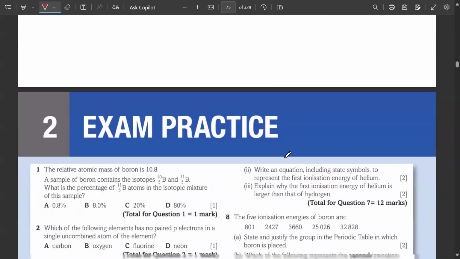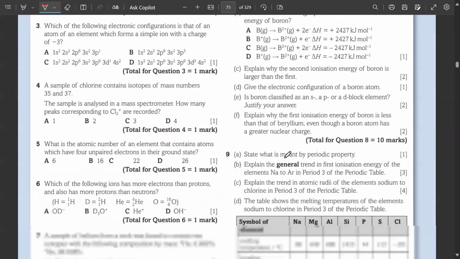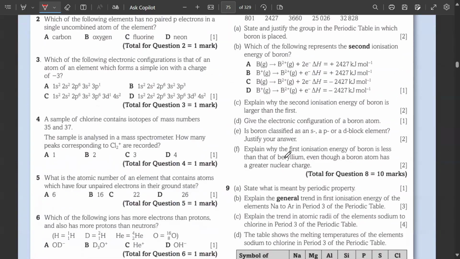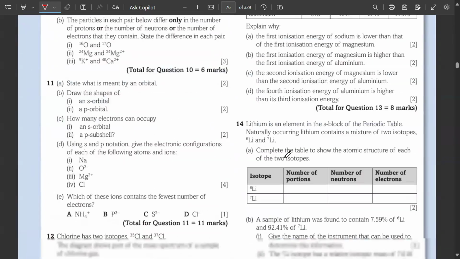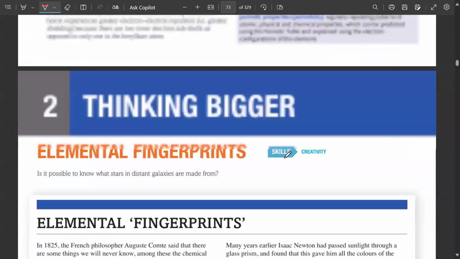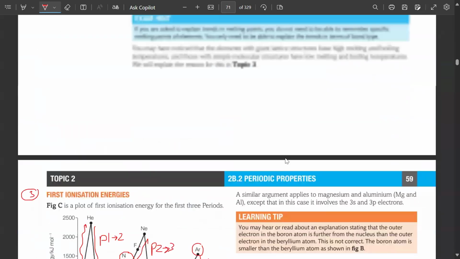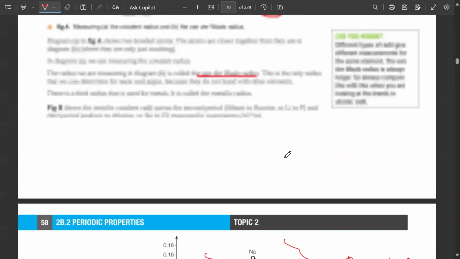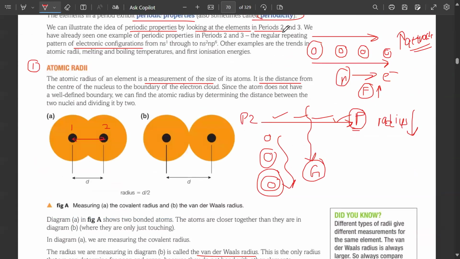Now I'll show you a video regarding ionization energy as well, and then you're going to solve the whole exercise of topic number 2 as well. Got it? Topic number 2 is now completely done. It only consisted of 2A and 2B. 2B was our periodic table and 2A was your atomic structure.